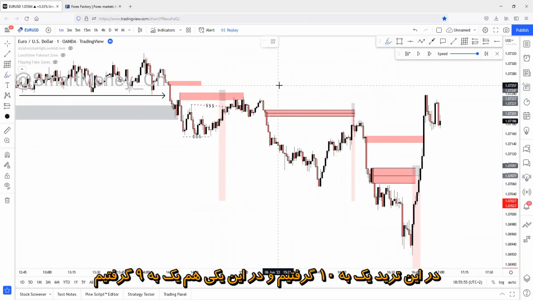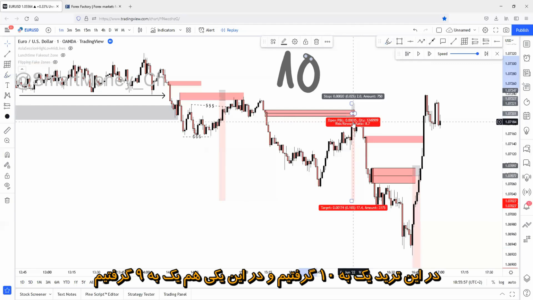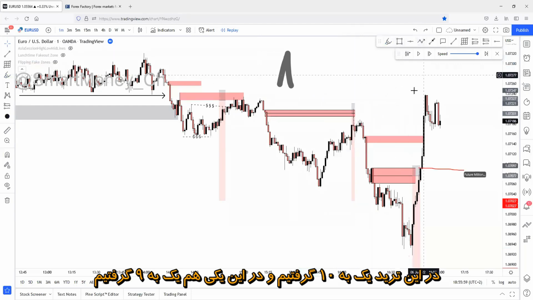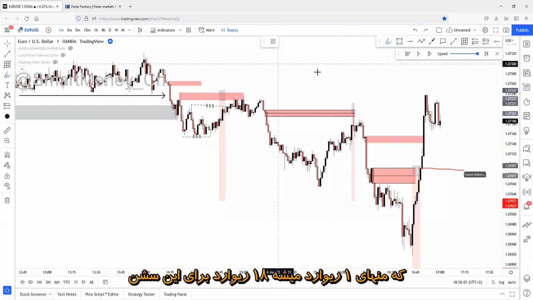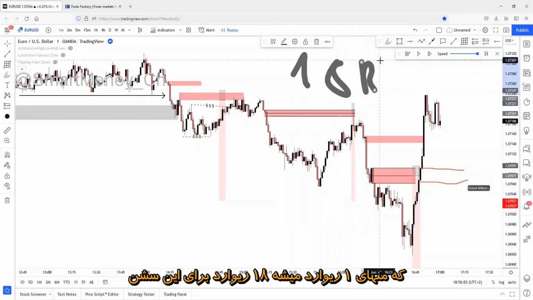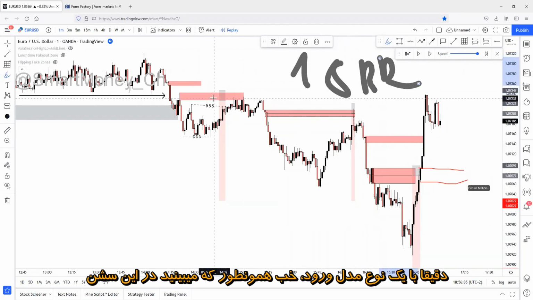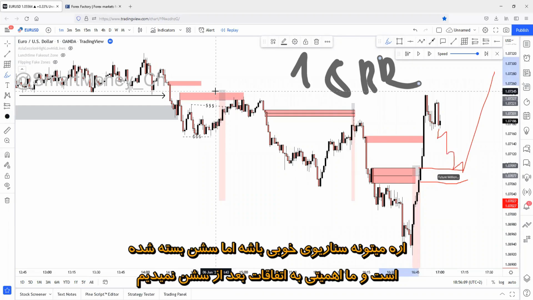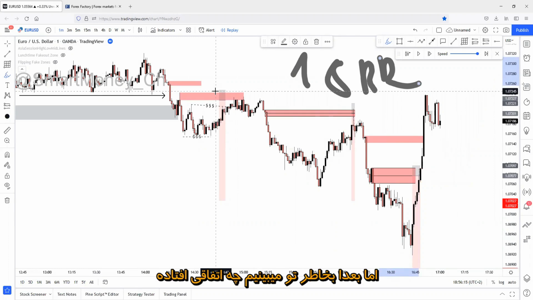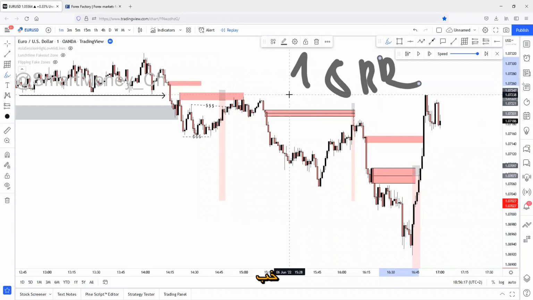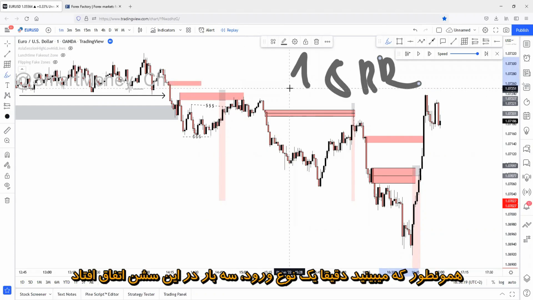We had a 1-to-10 risk-reward ratio, a 1-to-9 risk-reward ratio, and a -1 risk-reward ratio. That's 18 risk-reward ratio for this session with the same entry model. As you can see, it will be a possible scenario, but the session has closed. And we don't care about what is happening after the session, but we will see for your benefit. So as you can see, the same entry model has been presented for the third time in this session.